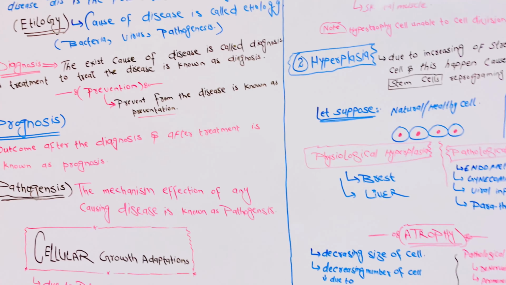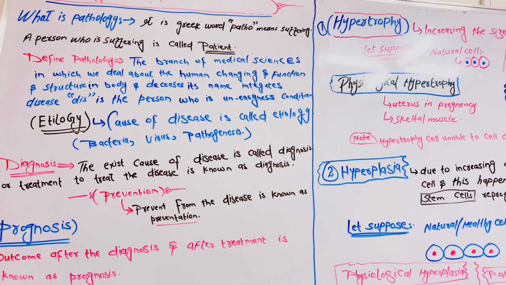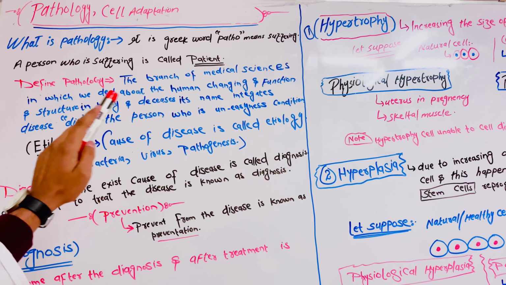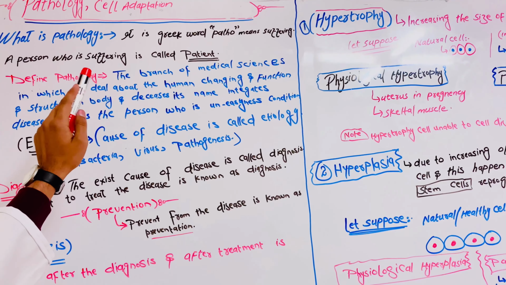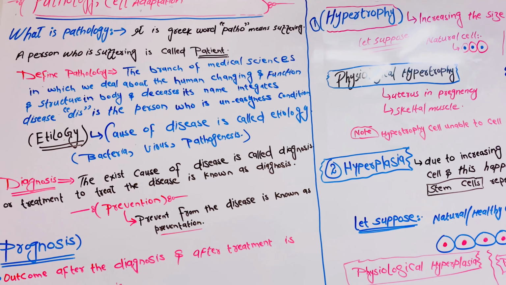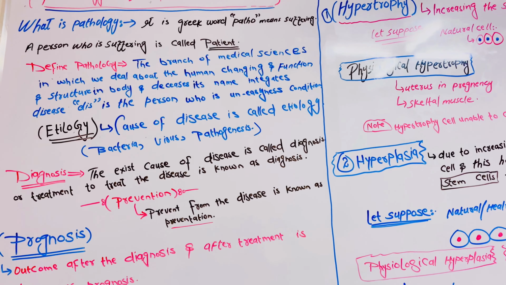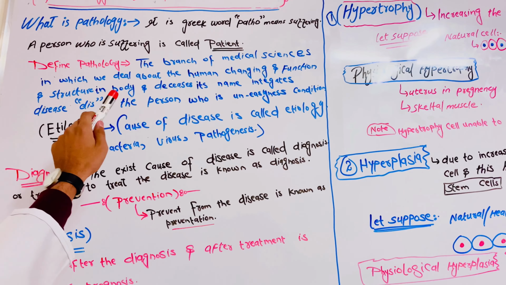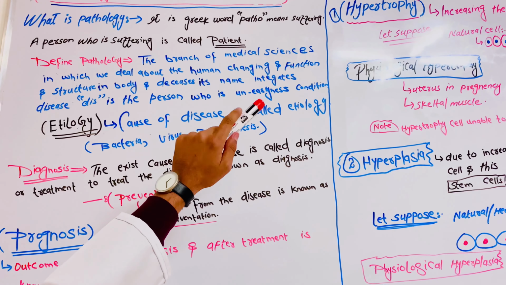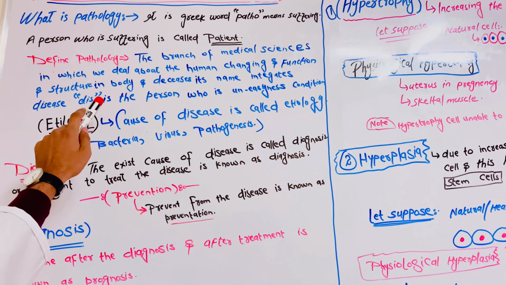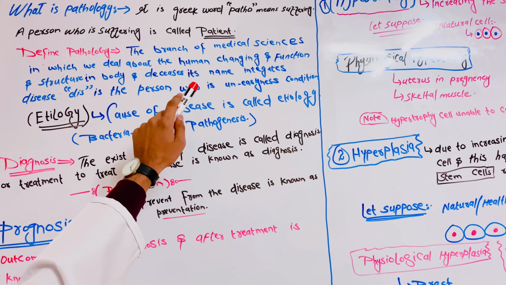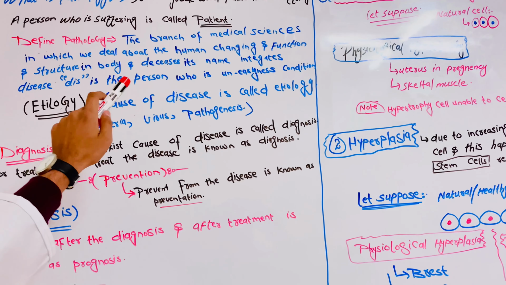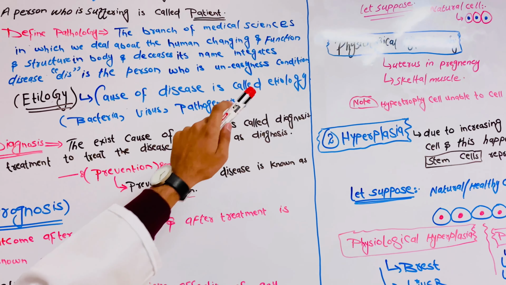Today I am going to explain about pathology, cell adaptation. What is pathology? It is a Greek word, patho means suffering. A person who is suffering is called a patient. Then the exact definition of pathology: we can say that it is the branch of medical science in which we deal with the changes in function and structure in the body and its disease. This is the person who is in an uneasy condition.